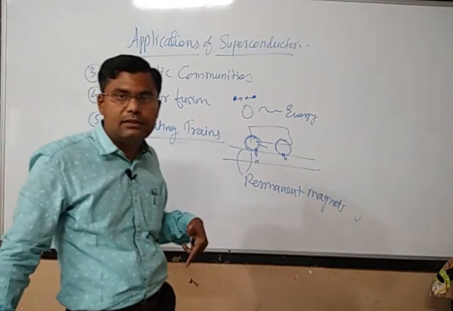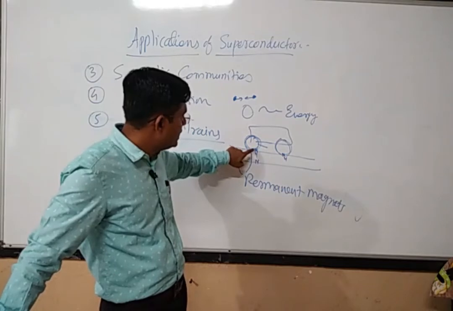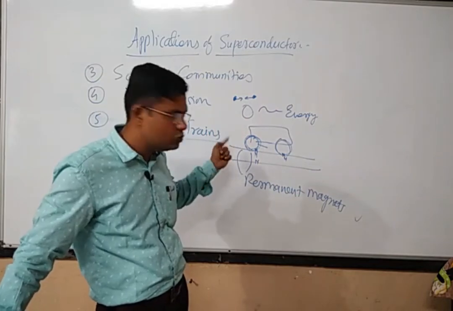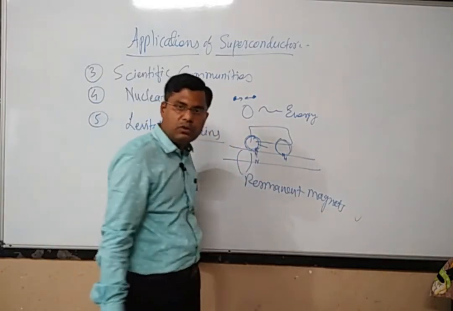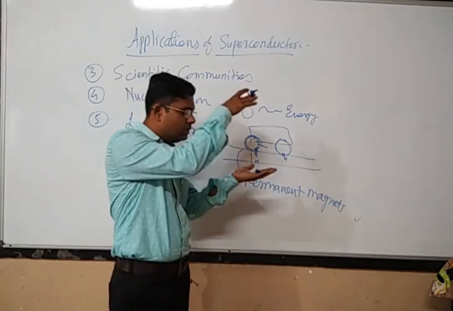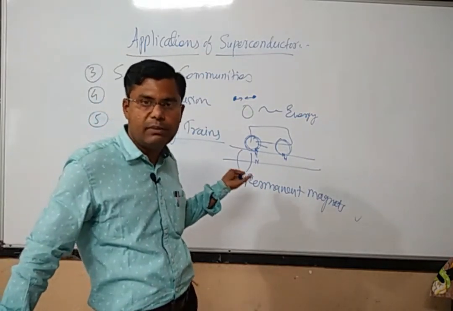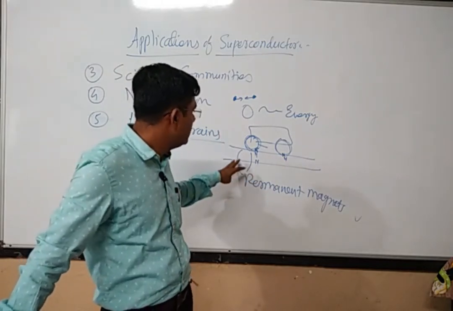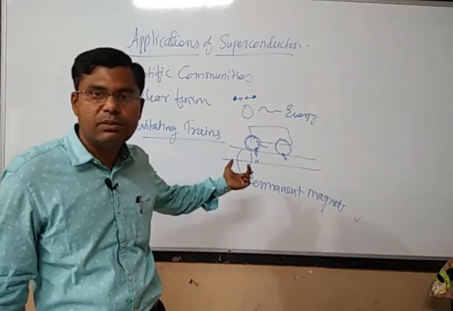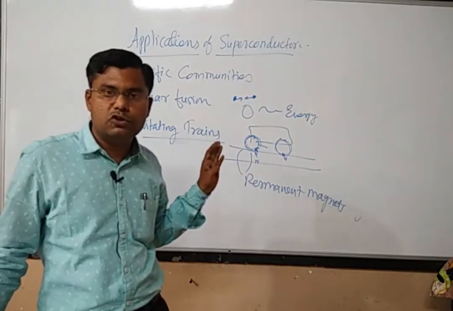Now if I want to apply the brakes, then what will I do? I will change the polarity. The lower portion of the wheel which was acting as a north pole, if I want to apply the brake, I will change the direction of the flow of current so that this lower portion will become a south pole. There will be a force of attraction between the north pole and the south pole. So the wheel and the track will join together, and because of the friction the brakes will automatically be applied. In this way we can build levitating trains. You can find some toys in which this principle is fairly explained. So this is all about the few applications of superconducting materials.